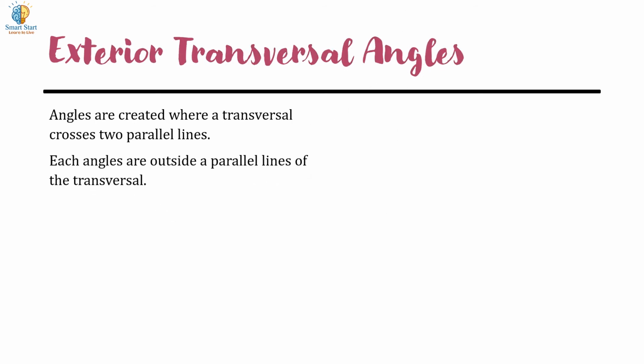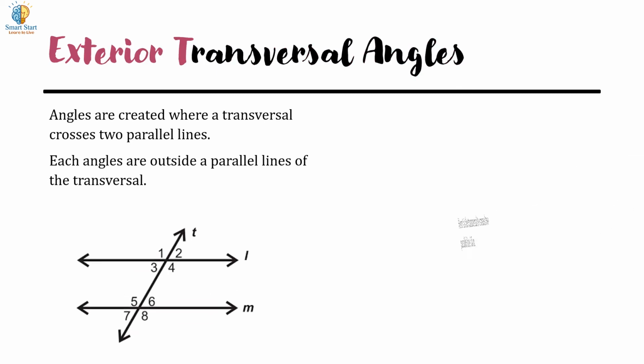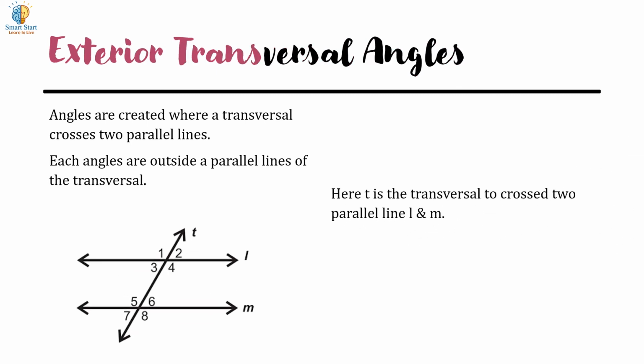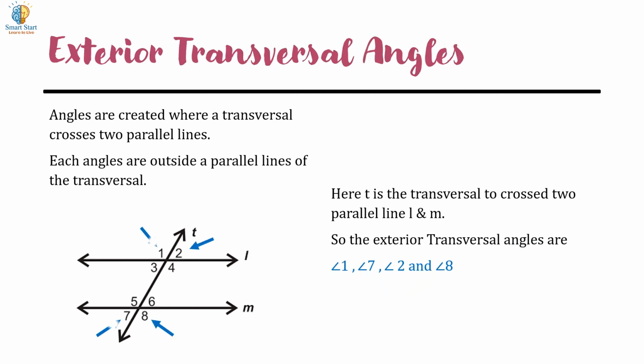Each angle outside the parallel lines of the transversal is an exterior transversal angle. Here, T is a transversal crossing two parallel lines L and M. So, the exterior transversal angles are angle 1, angle 7, angle 2, angle 8.